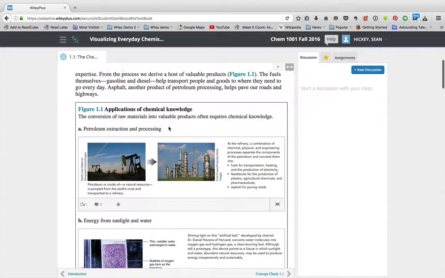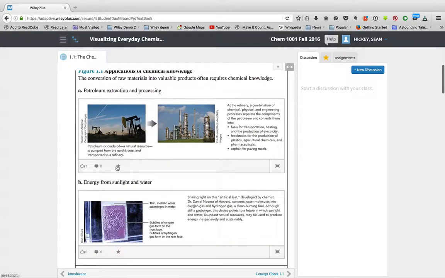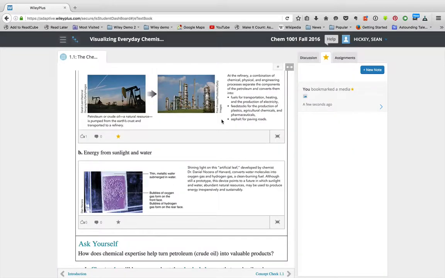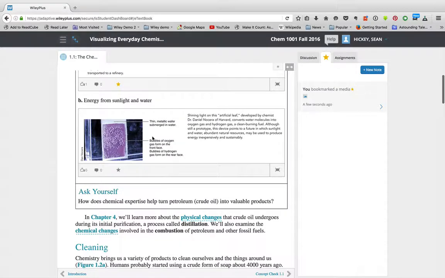There's figures that you can make a comment on. You can star them if you want to come back and see them later. That'll add them to your notes, which is over here. So if I click this and then come over here, it'll show me what I bookmarked, and I can open that to see what I bookmarked. So it's a very interactive textbook.